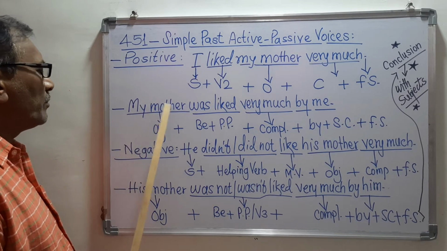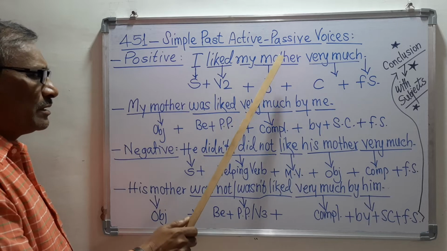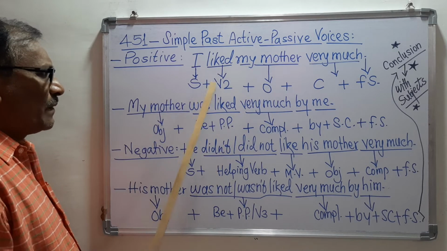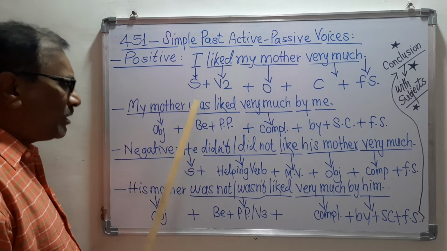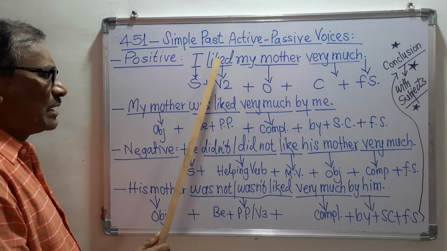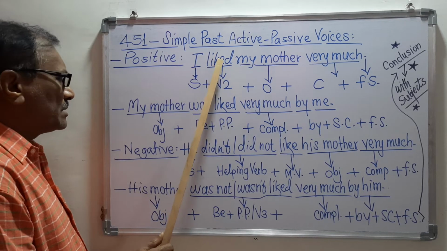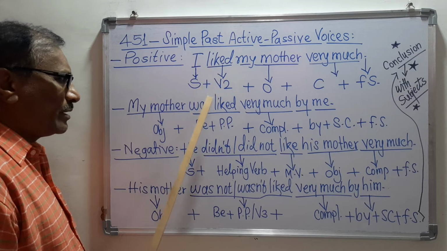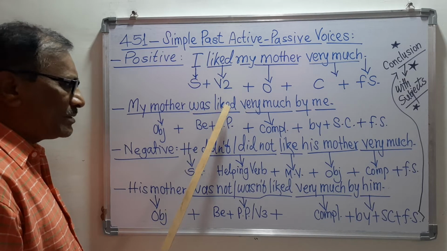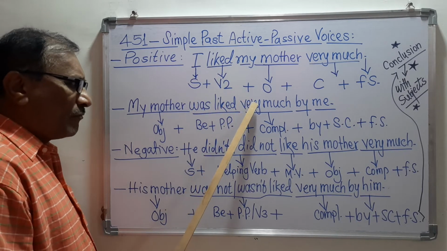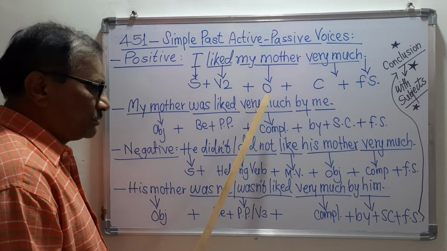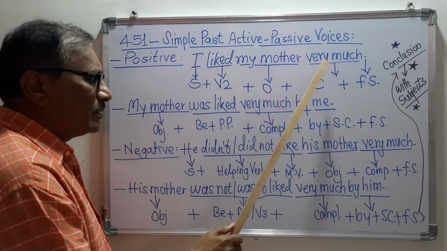We saw my mother is the object, we have taken this object here. Then we have made here was liked, because liked is in the simple past tense, so we have made the passive as was liked. And then here we have taken very much, which is the complement.